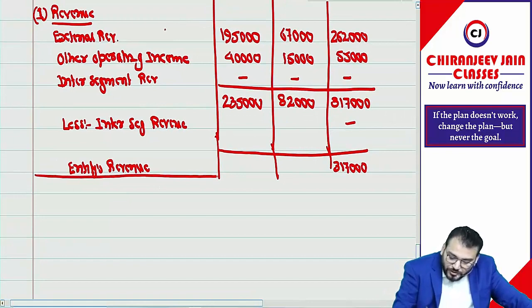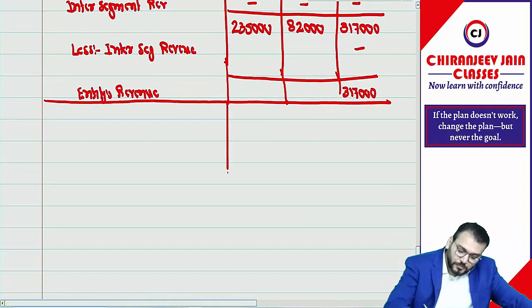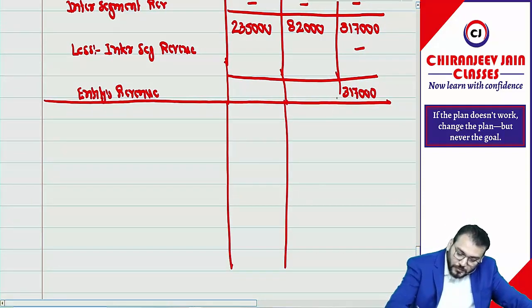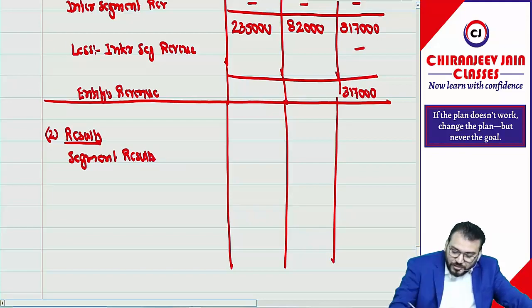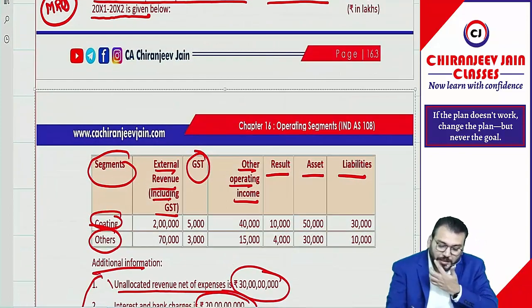So this is the first information we have disclosed. Then we'll come to point number 2. What? Results. Can you see they have already given segment results? Segment results. How much they have given? It is 10,000 and 4,000.